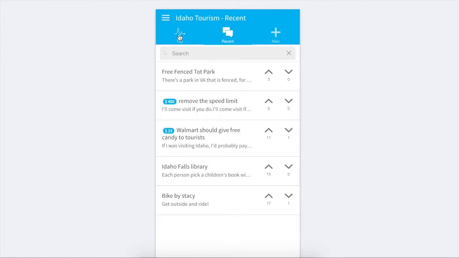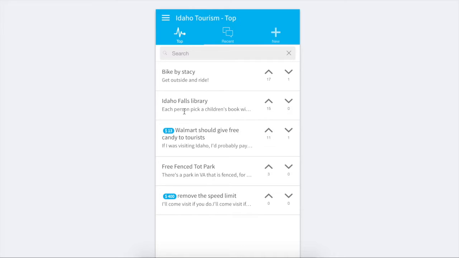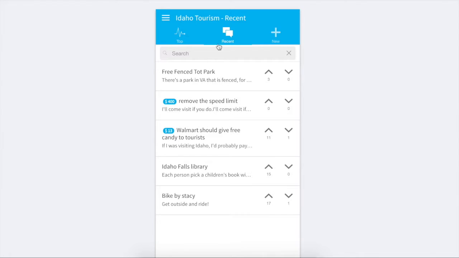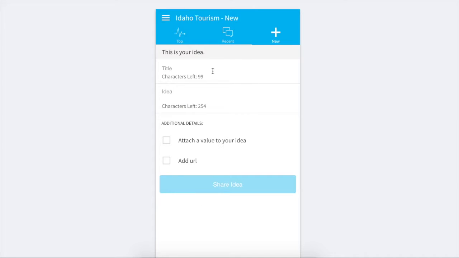So, anyways, we'll come in here and notice that underneath the Idaho tourism, it's separated in 3 tabs. There's a top tab which lists all the ideas. They're arranged by votes, and the highest voted one is at the top. And you can vote up or vote down. And it's organized that way. Then the recent tab is organized by the newest ideas. So whatever's hot off the press, it's going to show up at the top of the list. Okay, and then last here we have the new tab, and this is for creating new ideas.